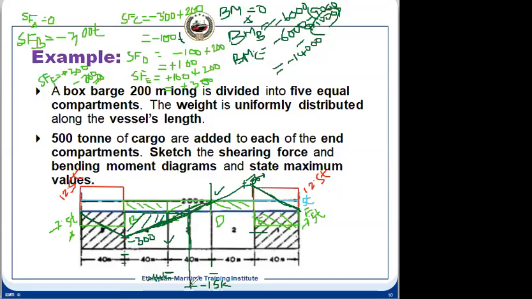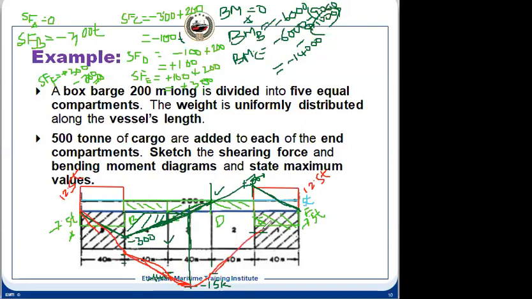It will be like this. So we'll have to draw a smooth curve through this, on both sides.